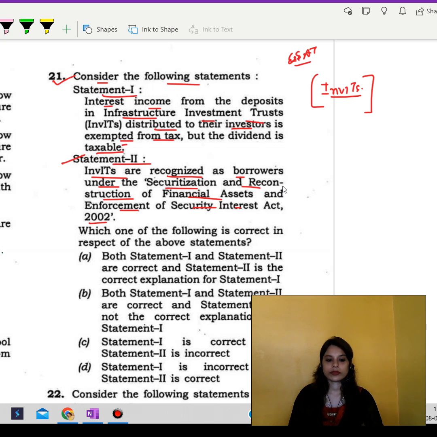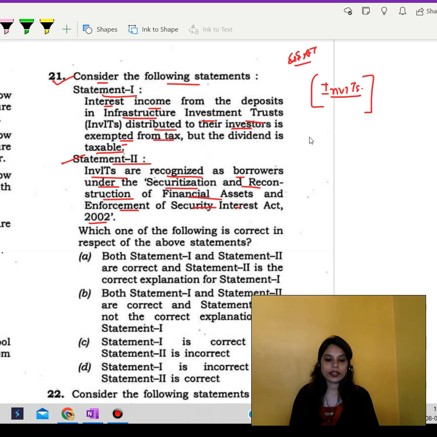Talking about the tax treatment of each of these incomes, first there is tax on dividend and interest income. Any kind of dividend or interest income from an INVIT investment is taxed at the individual income tax slab rate.